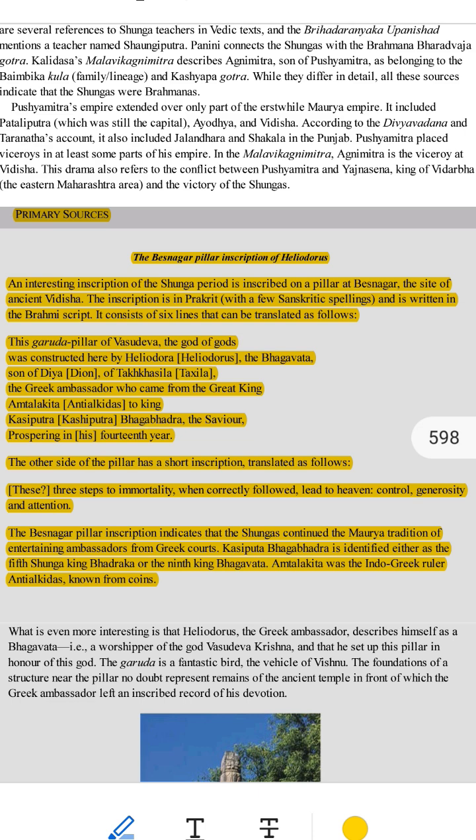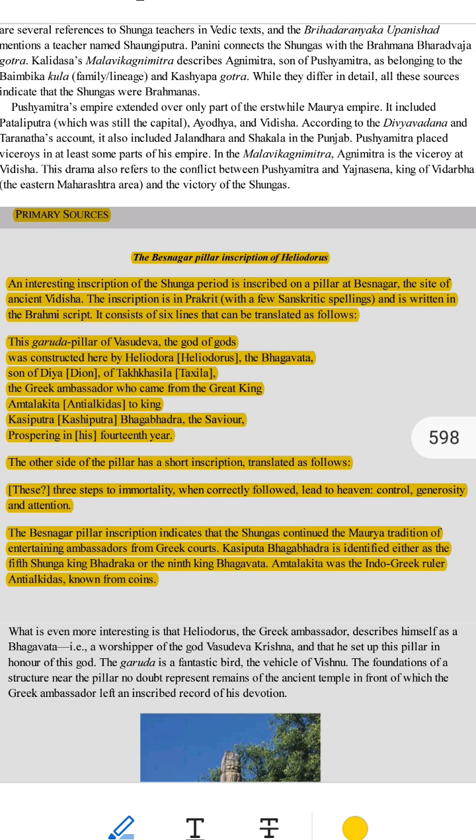Part 2. The message of the pillar. On another side of the pillar, there is a message about 3 qualities or steps that can lead to a good, meaningful life. These 3 qualities are: 1. Control. This means controlling your desires and actions. Don't let emotions like anger or jealousy control you.